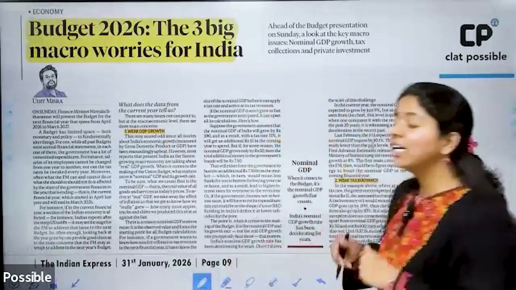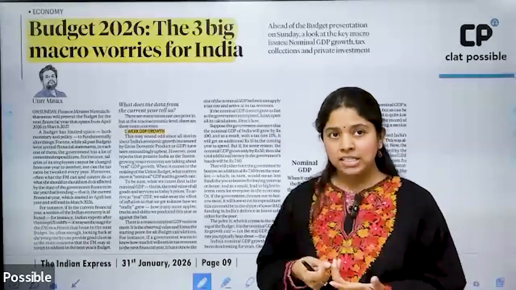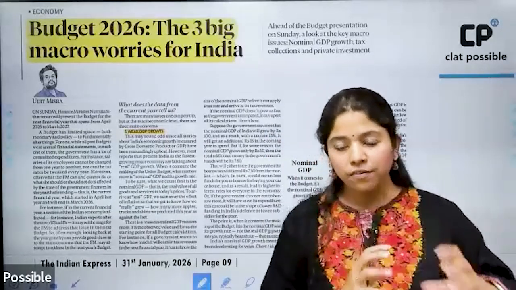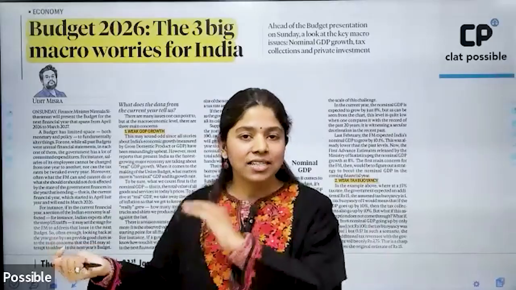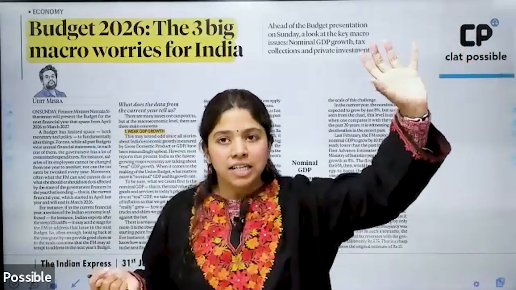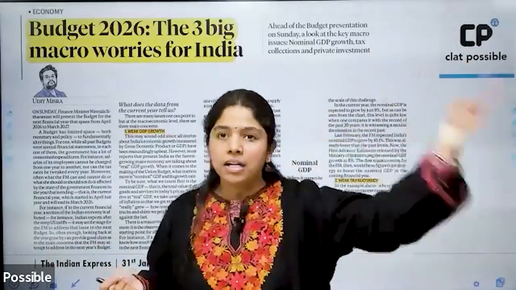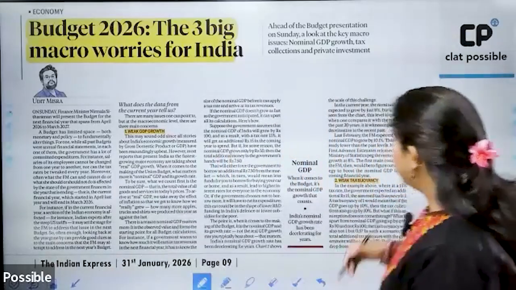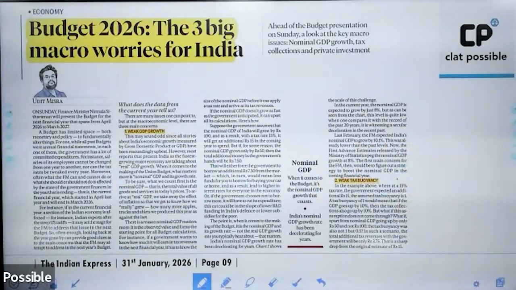And the second bit that has to be kept in mind is that this slow GDP growth has come about because one section of the population is becoming richer while the other section is not becoming rich at par with the speed of this section, meaning that the rich are becoming richer while the economic condition of the poor is not improving at the same pace as that of the rich people. All right. Then it also calls out weak tax buoyancy.